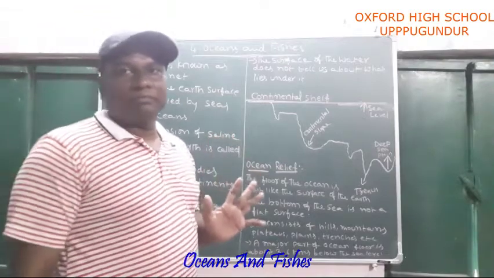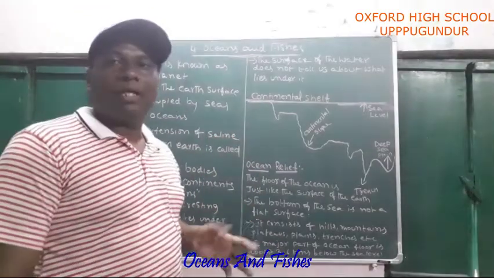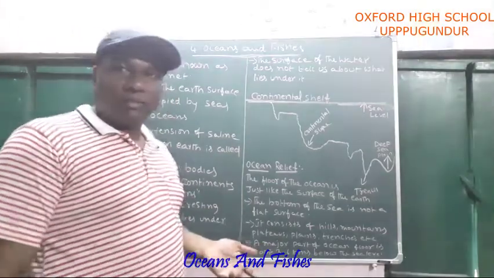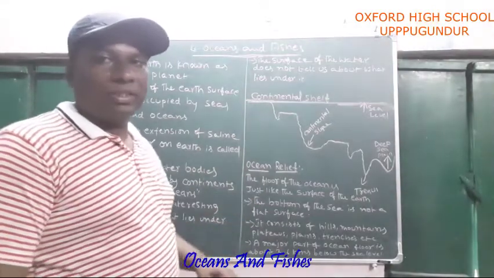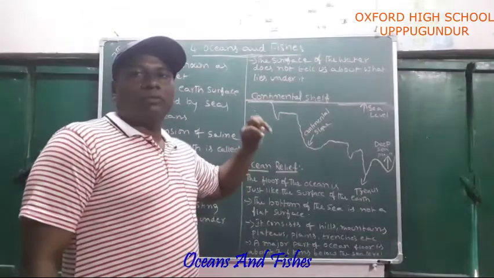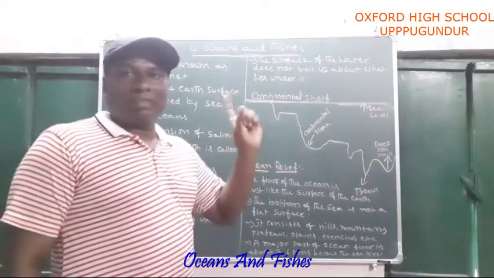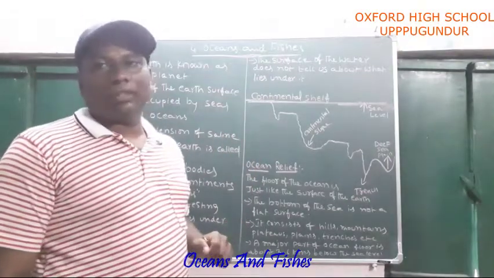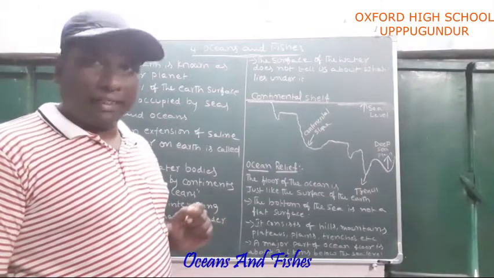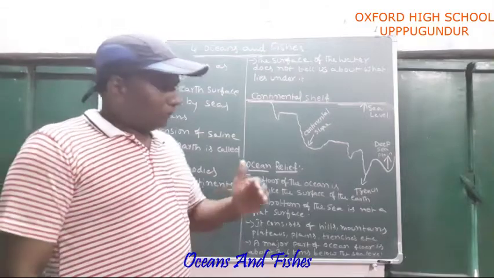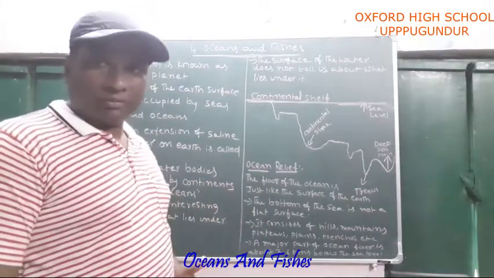If you see our planet, how many planets do we have? Yes, eight planets. Among the eight planets, only on Earth is water abundantly available. So Earth is 71% covered by water, and the remaining 29% is covered by land. Here we have to discuss the definition of ocean.